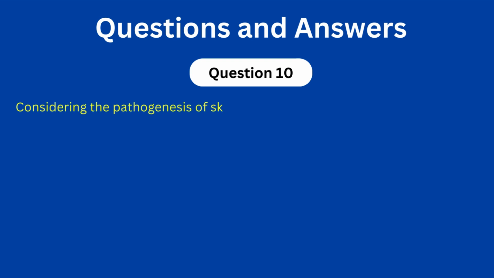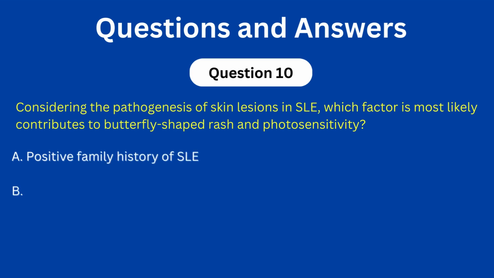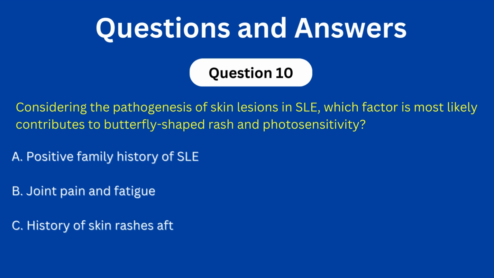Question number 10. Considering the pathogenesis of skin lesions in systemic lupus, which factor most likely contributes to butterfly-shaped rash and photosensitivity? A. Positive family history of systemic lupus. B. Joint pain and fatigue. C. History of skin rashes after sun exposure. D. Low complement levels. The correct answer is C.